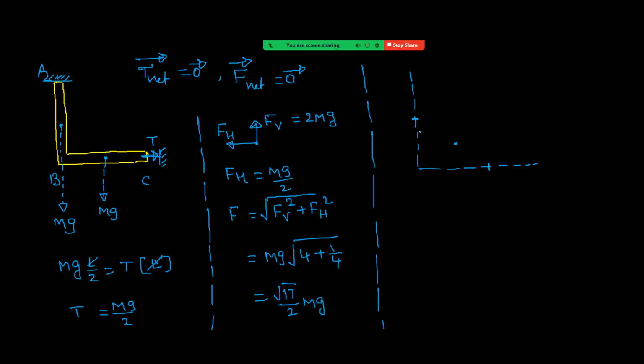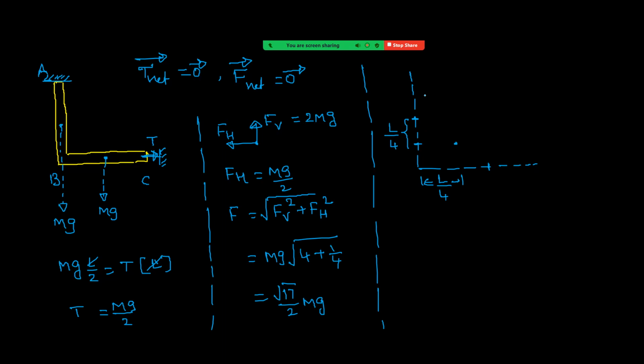That means its distance from here will be L by 4. This is L by 4. And from here, this distance is again L by 4.